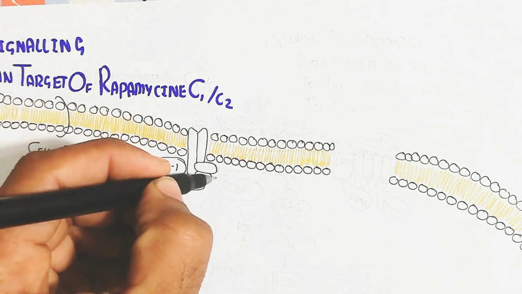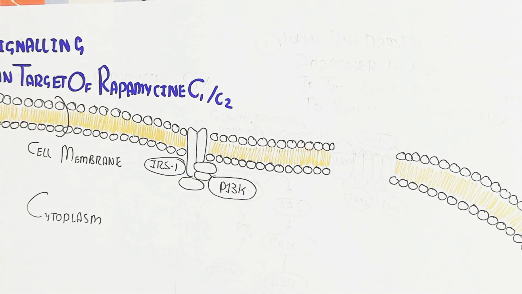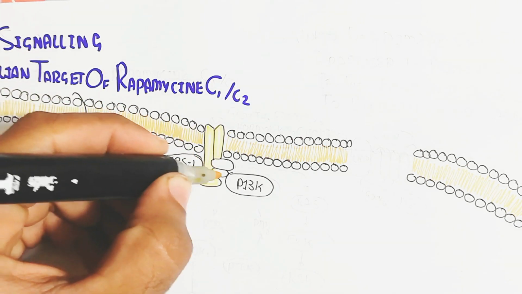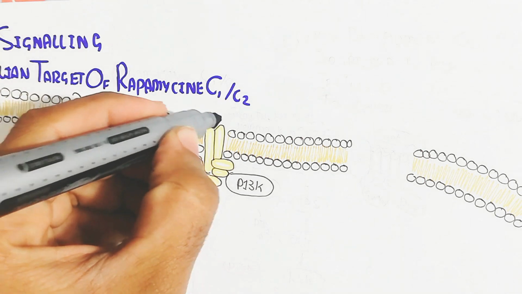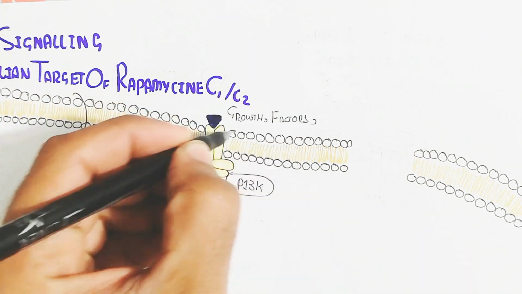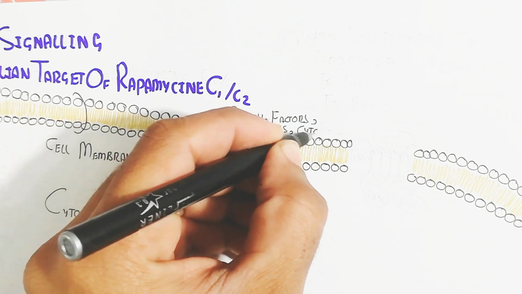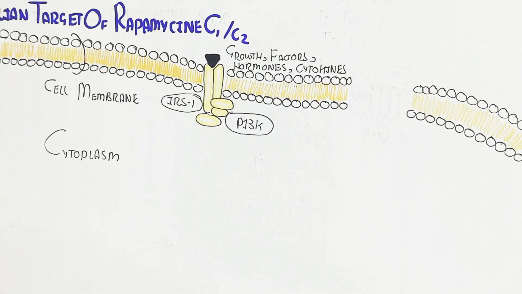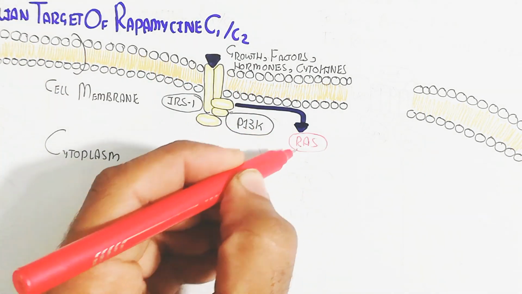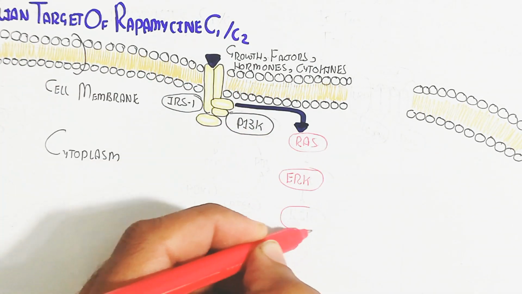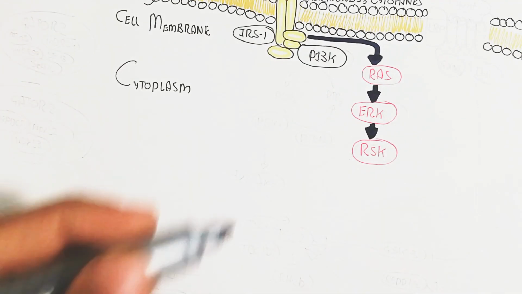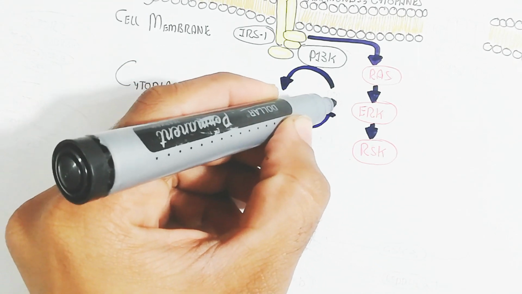here is the receptor tyrosine kinase, a tyrosine receptor which contains an extracellular domain and an intracellular domain. When the extracellular domain binds with growth factors, hormones, or cytokines, it will trigger insulin receptor substrate 1 and the PI3K pathway, and the RAS, ARC and RSK protein activation for gene transcription, for several functions, for proliferation.